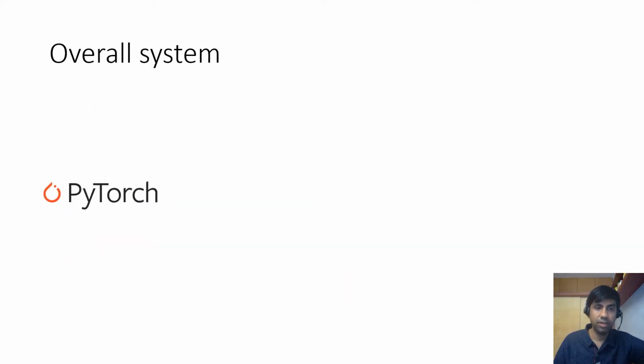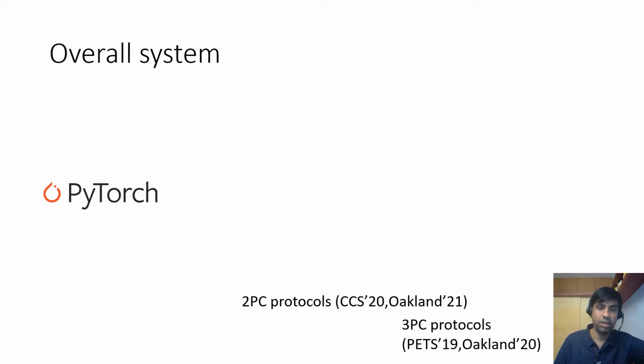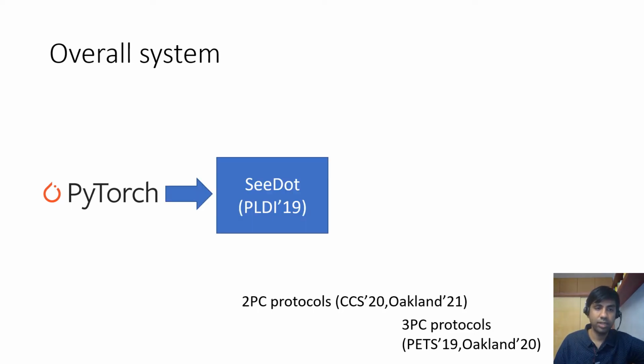So first, let me give you a brief overview of the overall system which we have built. Everyone uses PyTorch for training machine learning models. And then we want to automatically translate PyTorch models to 2PC and 3PC protocols. To that end, first we compile PyTorch to CrypTFlow, which is a domain specific language. And this is important because PyTorch has many implicit operations. So when we do this conversion, all the implicit operations become explicit.